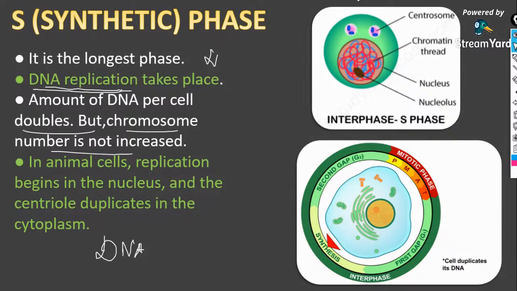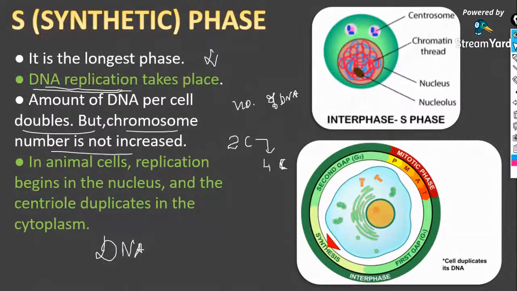So the chromosomal content changes. The normal chromosomal content is referred to as 2C. C refers to the content of chromosome. In the S phase the chromosomal content doubles and forms 4C.